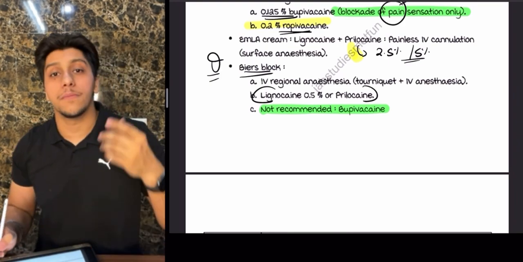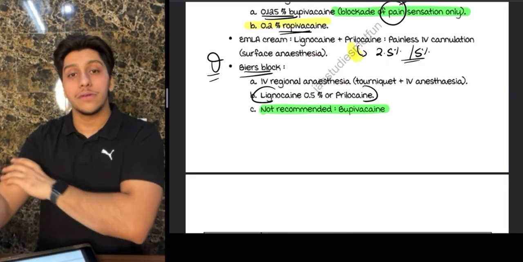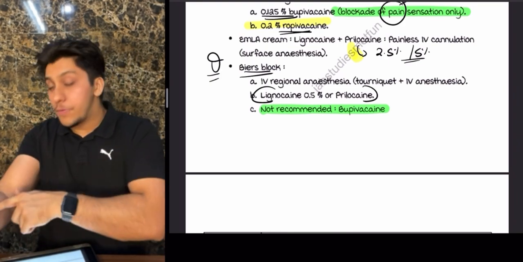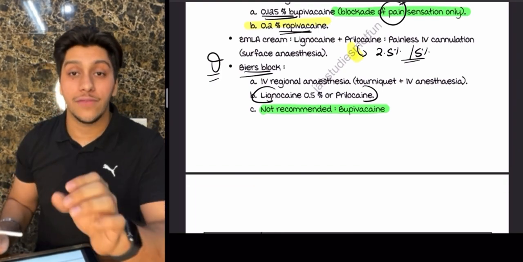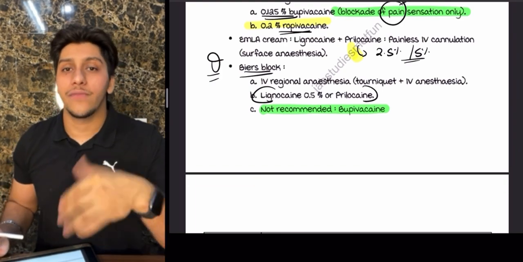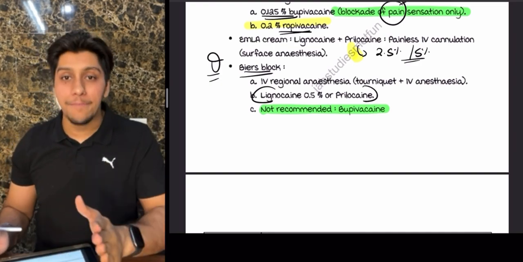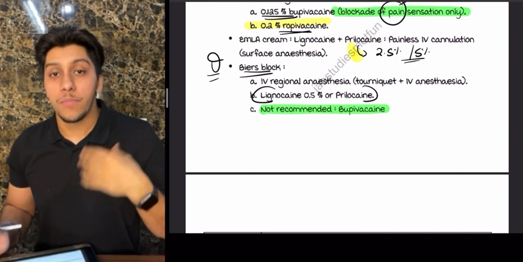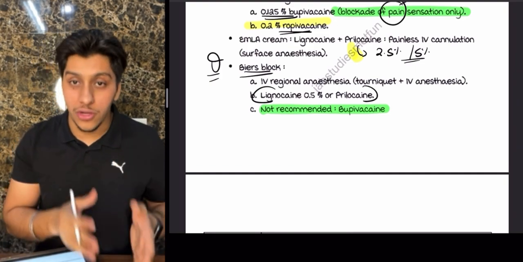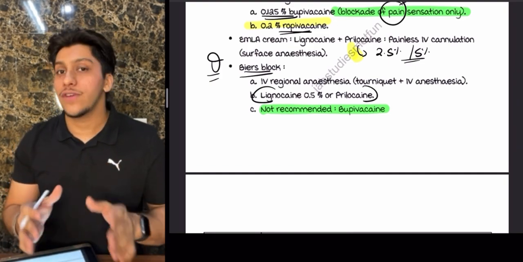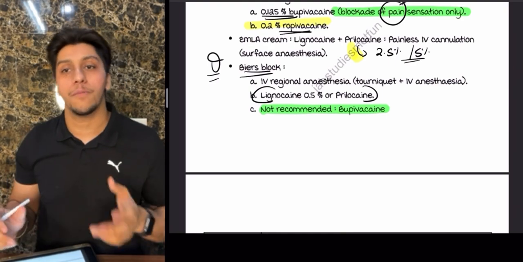Why don't we use bupivacaine? Because just imagine if the tourniquet gets loosened up, bupivacaine goes and it can cause its effect, which is ventricular arrhythmia. Now you might think, why are we giving lignocaine? Because lignocaine also causes GTCS. GTCS can be controlled by giving midazolam, very good. But ventricular arrhythmia, which is much more riskier, that's why we do not prefer it, and we can prefer lignocaine or prilocaine.